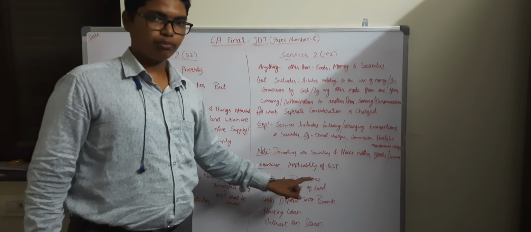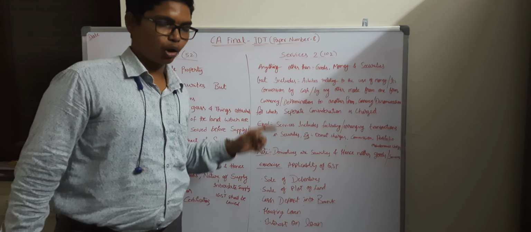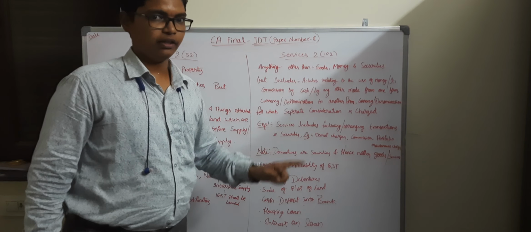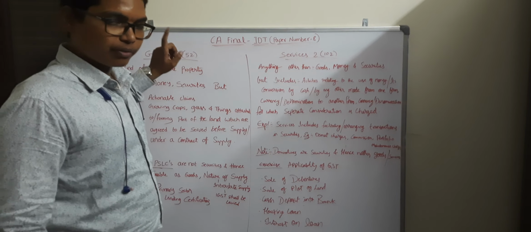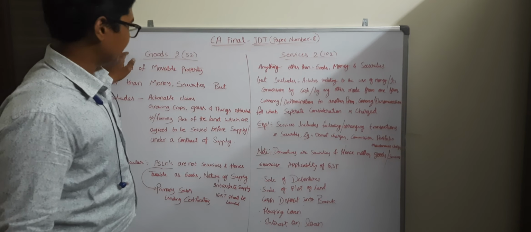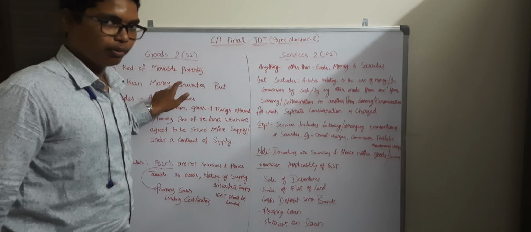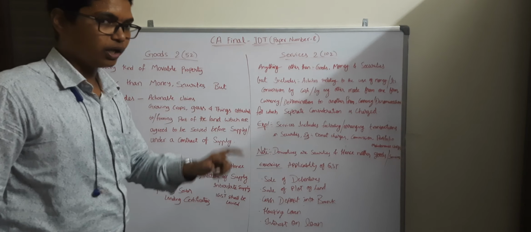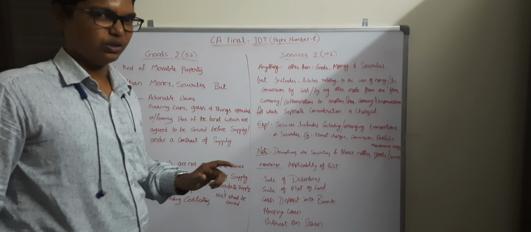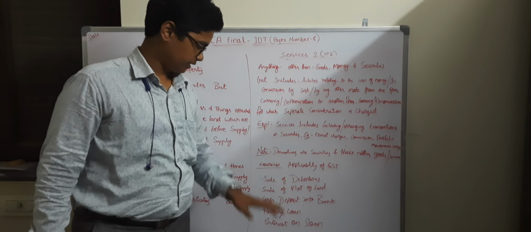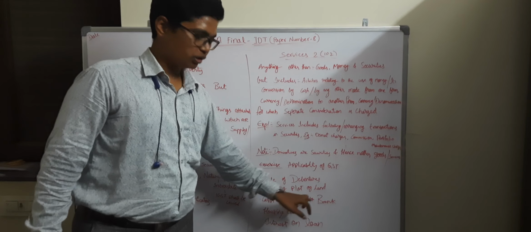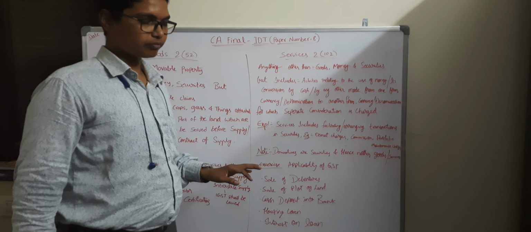Next, sale of plot of land. A plot of land is an immovable property, which is excluded from the definition of goods itself, since goods means every kind of movable property. Hence it is not taxable under GST.